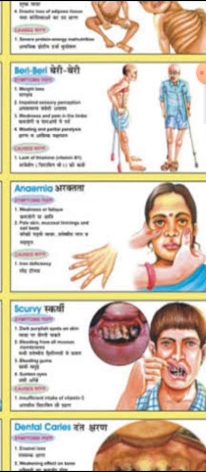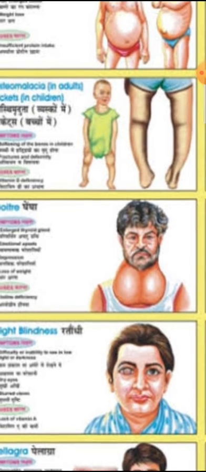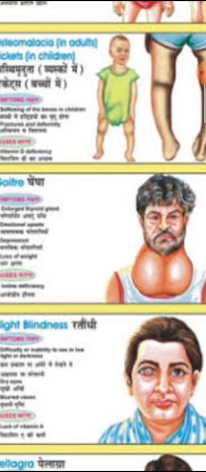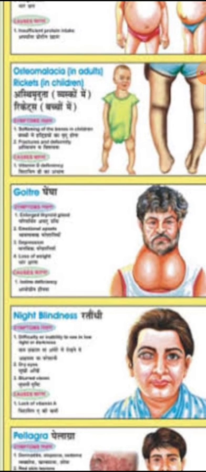Now the next thing is iodine, goiter. Can you see the person with a big throat? This is actually a deficiency disease caused because a person is not having iodine: enlargement of the throat and difficulty in swallowing food. They face difficulty in swallowing the food, and the person's throat becomes like this.